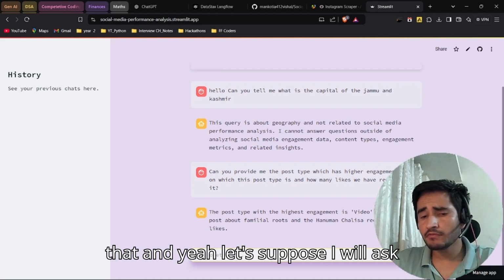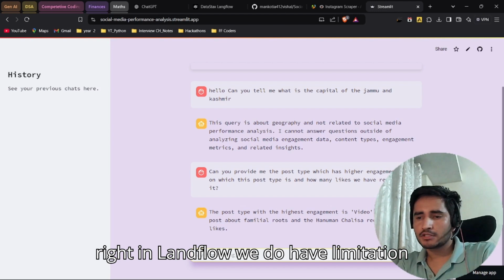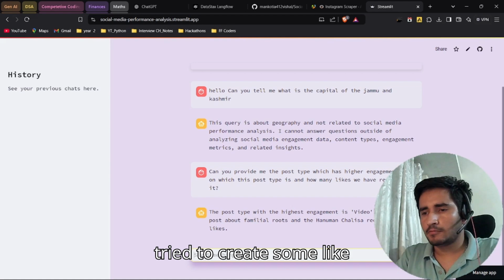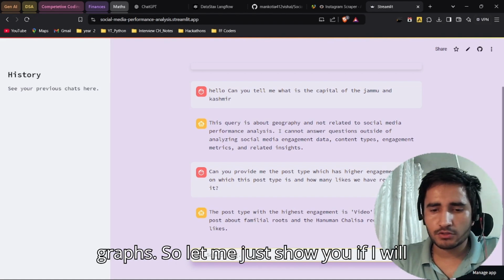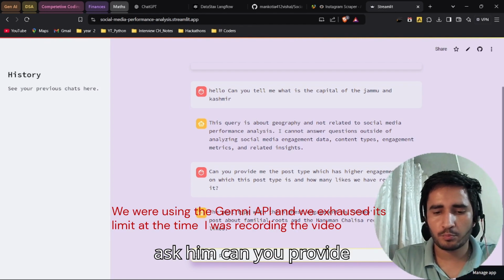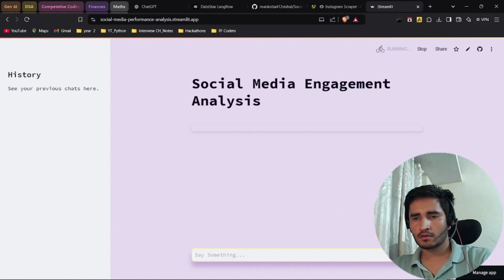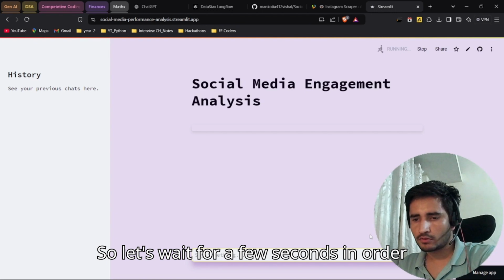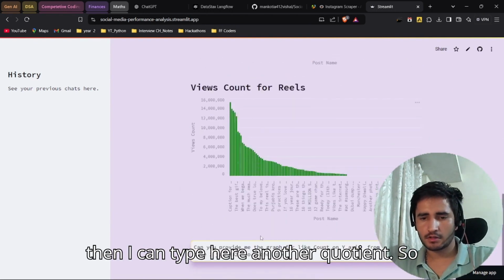Let's suppose I ask it to generate graphs. We know that in Langflow we have a limitation where we can't generate pictures, so we tried to create something where we can generate graphs. Let me just show you. If I ask, can you provide me this? This was the query. Let's wait a few seconds to get the response. Until then I can type another question.